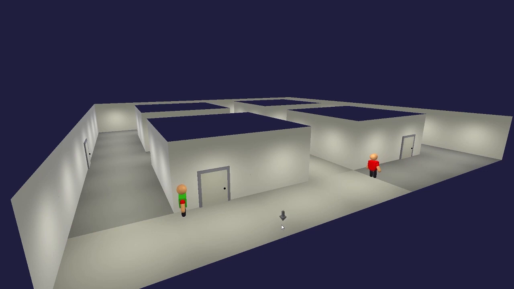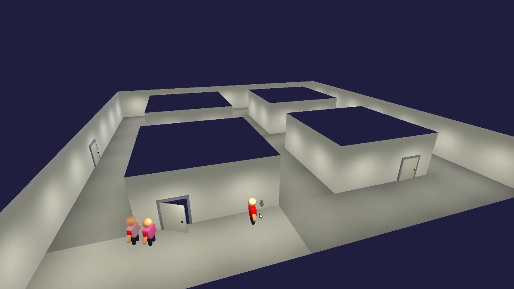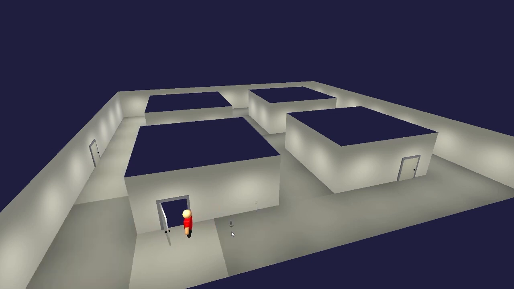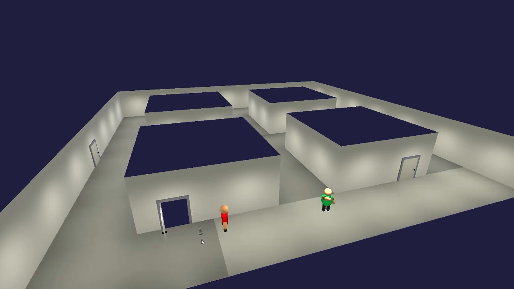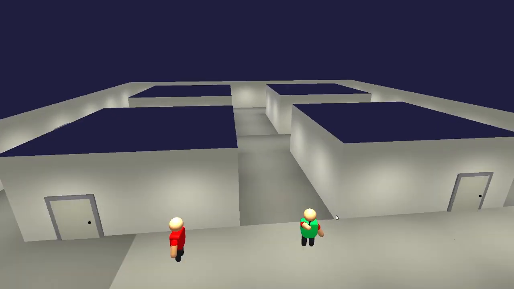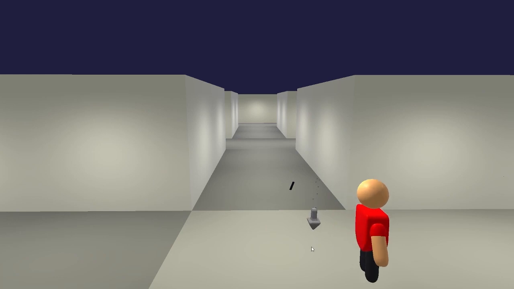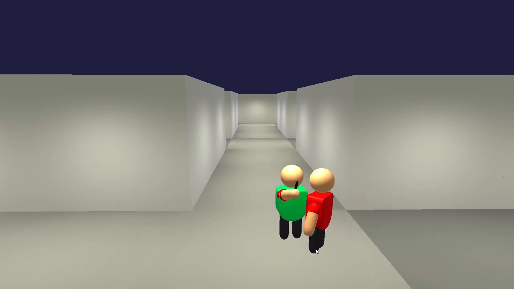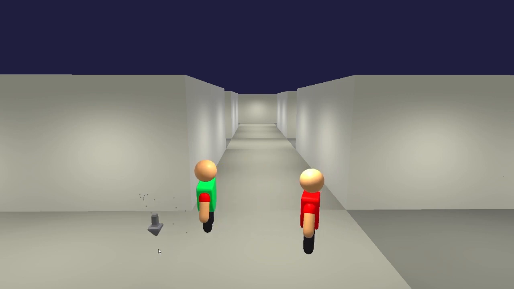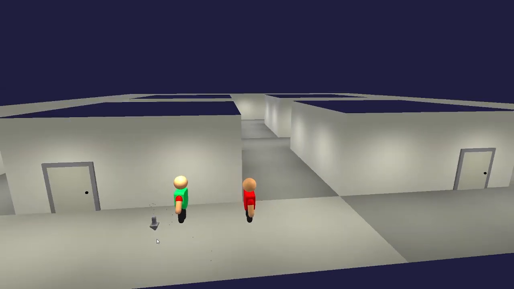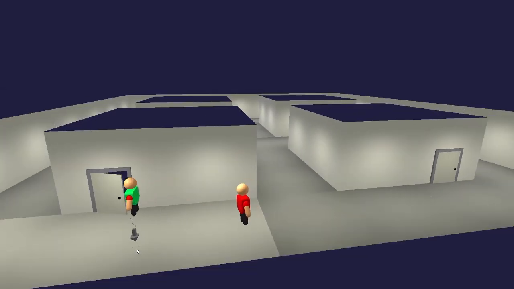I completely scrapped how the AI worked from yesterday and started working on a new system. The student AI in this game is based on a task queue system. Tasks are set behaviors that the students will do, such as moving to a position or vaping. The AI loads tasks into a queue, and the task at the front of the queue is updated. When the task is finished, a done flag is set, and the AI bumps it out of the queue for the next task to take its place.